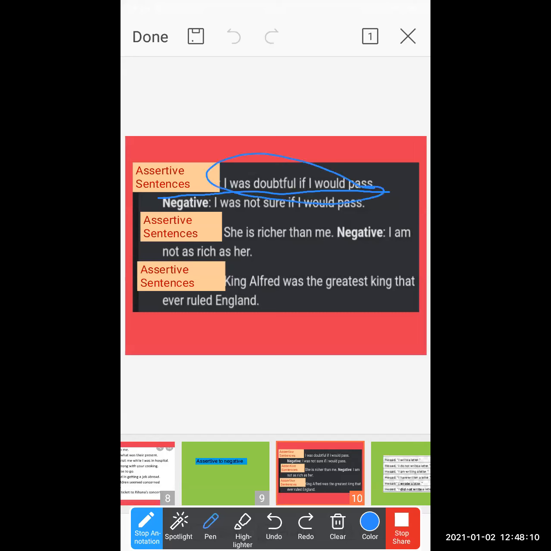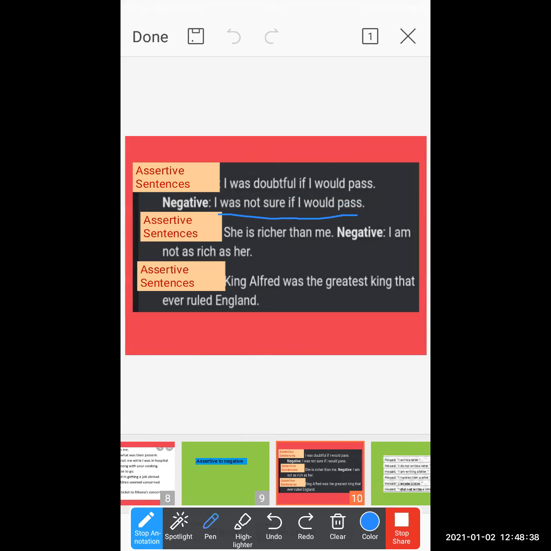Now we have to convert it into a negative without changing its basic meaning: "I was not sure if I would pass."